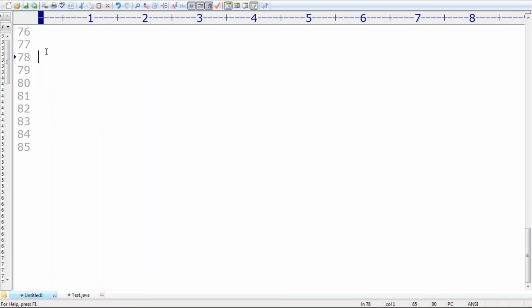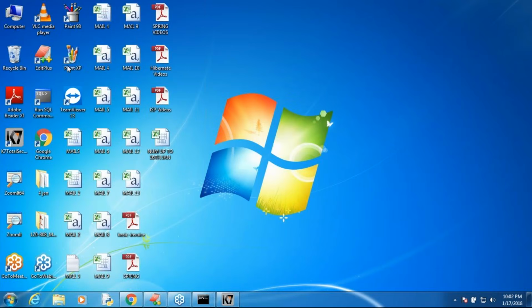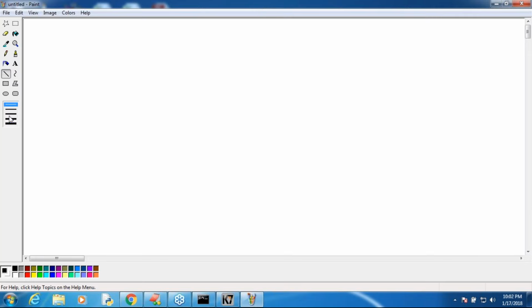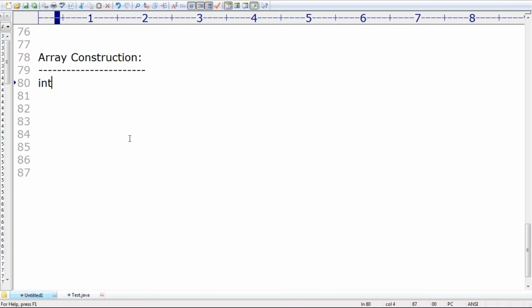Sir, now let me go for array construction. How to create an array? Array construction, very, very important, sir. Just have a look once. Sir, can you please tell how to create an array? Anyone? By using which operator can we create an array? Yes, by using the new operator, right? Good. int[] x = new int[4] I'm taking. That's all. Sir, I'm creating an array by using the new operator, right?